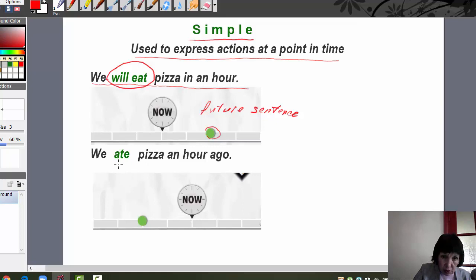And here, look, we ate pizza an hour ago. This is also simple: we ate pizza an hour ago. Here, "ate" is showing the past. Simple past tense. Here, you see?